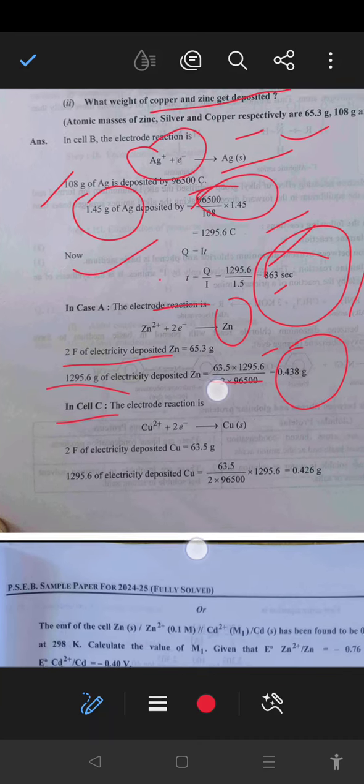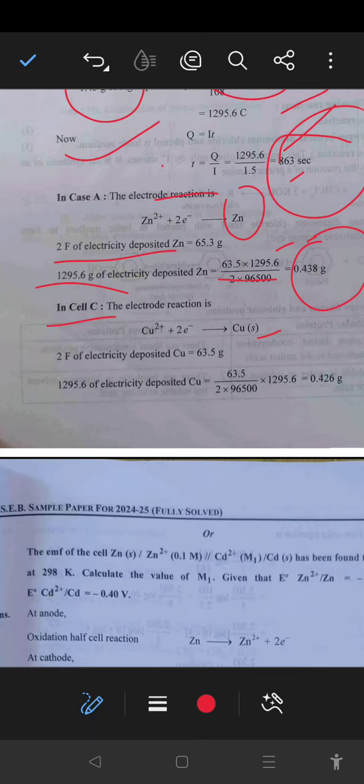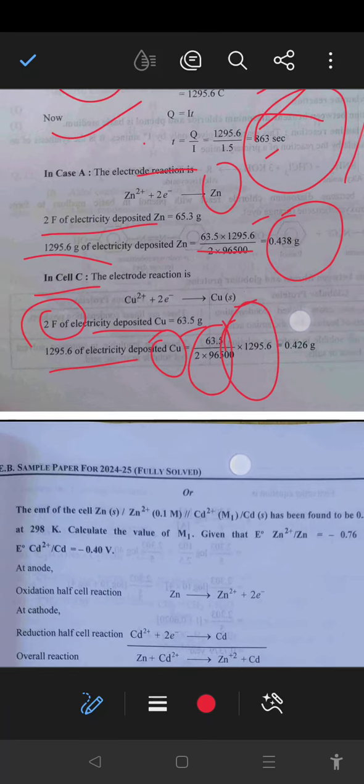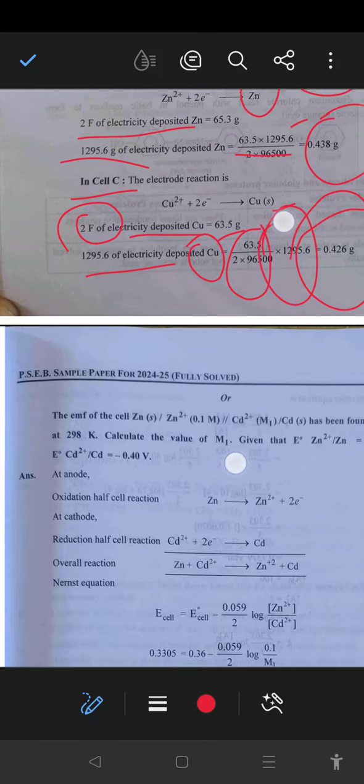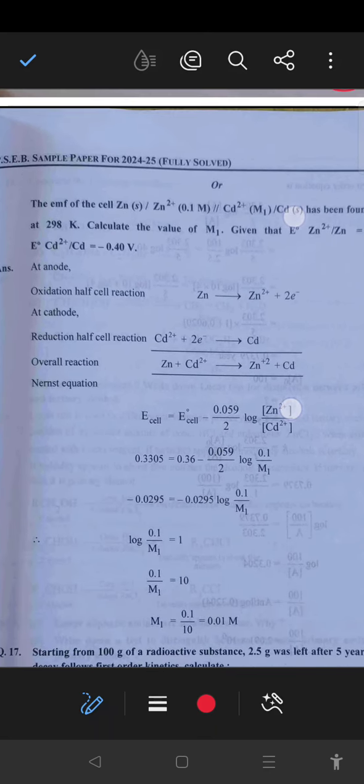And in cell C, copper 2 positive gaining 2 electrons to form copper. So 2 Faraday electricity deposits 63.5 gram. So 1295.6 coulomb of electricity deposits copper, that will give 63.5 divided by 2 into 96500 multiplied by 1295.6, which will give the amount of copper deposited. So this is our numerical.